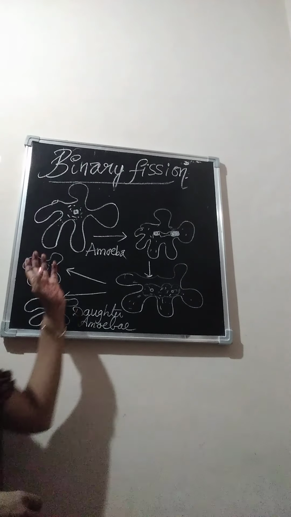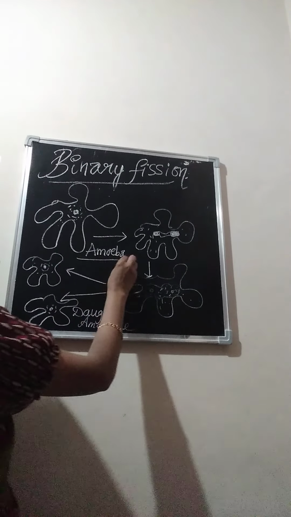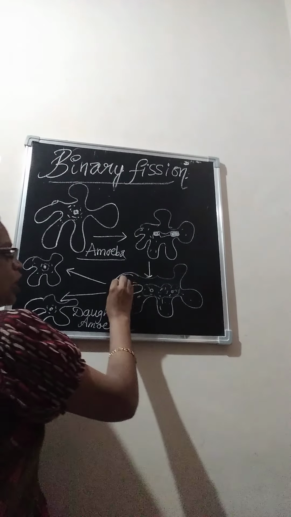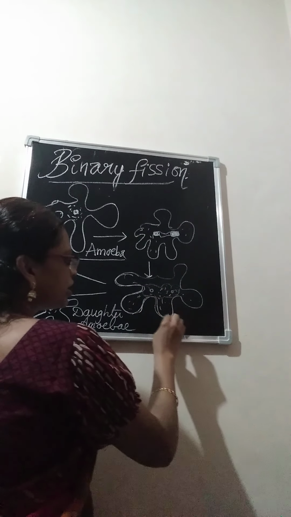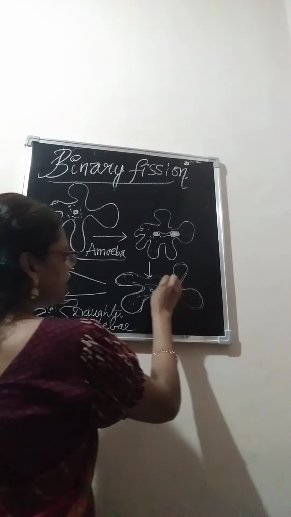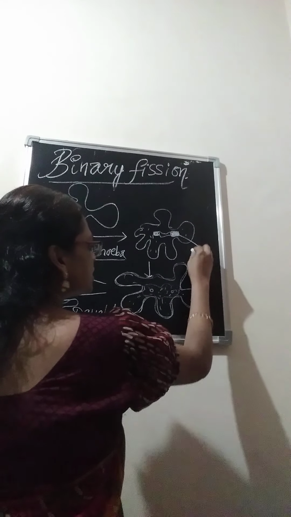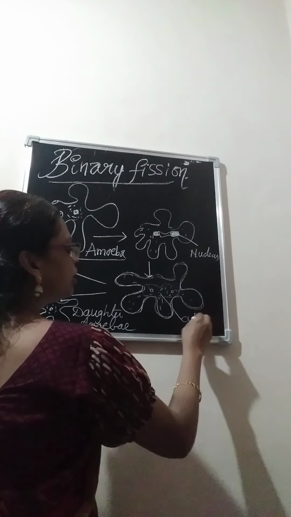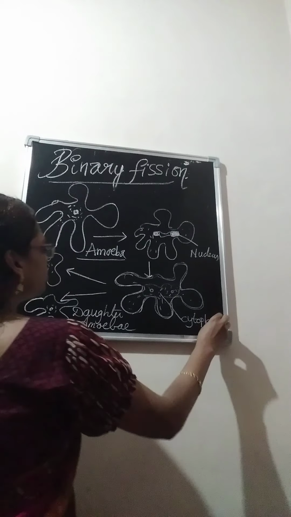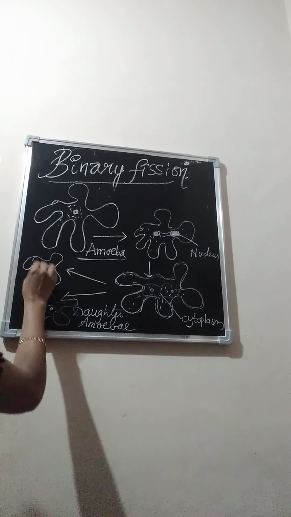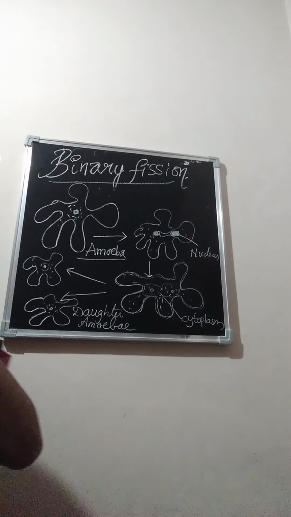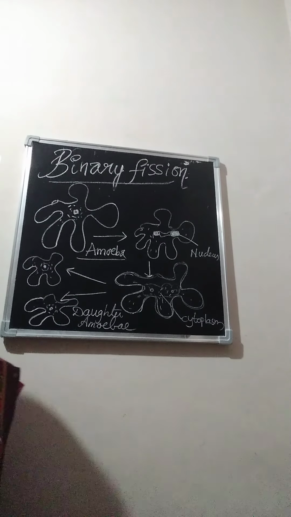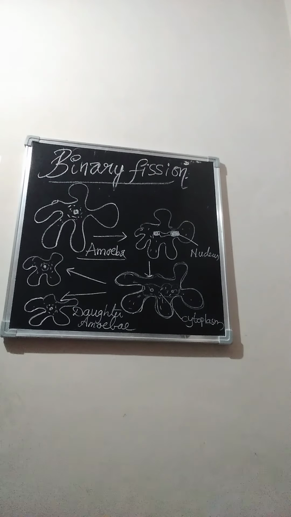So the parent amoeba, after its maturation, gives rise to new daughter individuals due to the division of the nucleus. Here the nucleus is dividing and here the cytoplasm is dividing to give rise to two daughter amoebae. This is the first asexual mode of reproduction, binary fission. Hope that you all understood this.